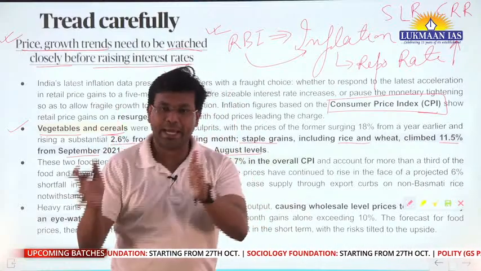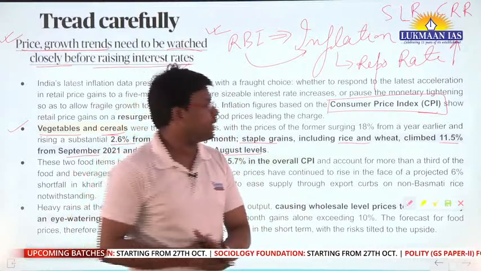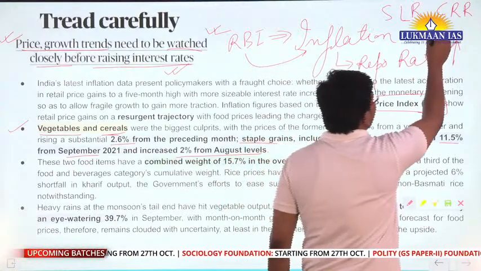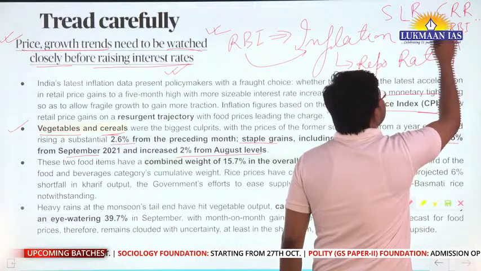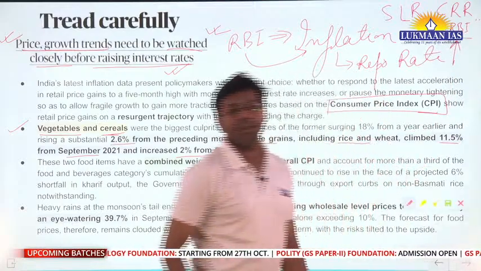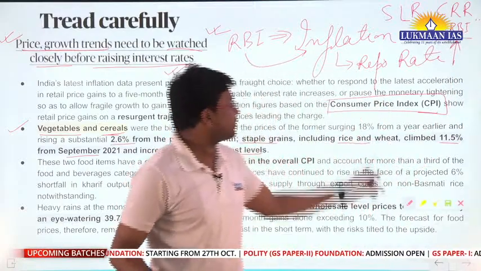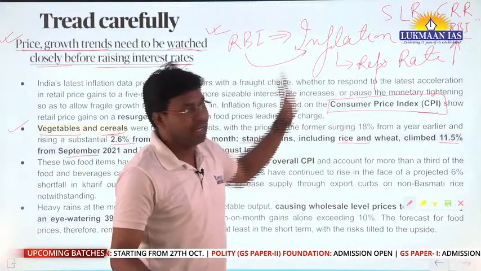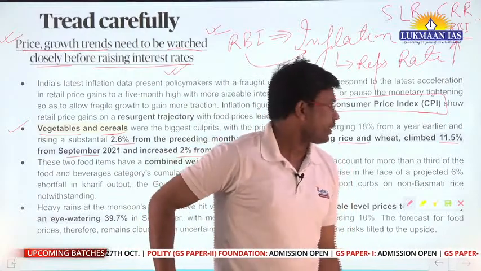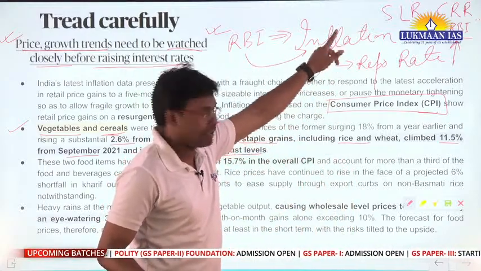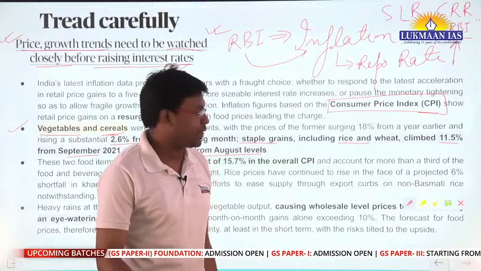Let's say the bank receives 100 rupees. Out of 100 rupees, the bank will keep 4 rupees with the RBI. And for this, the banks will not get any interest on the cash reserve ratio that they maintain with the RBI. So the RBI can tweak the cash reserve ratio as well.